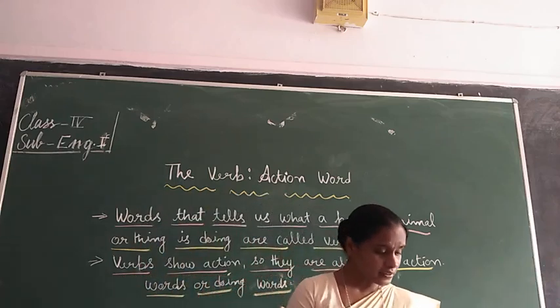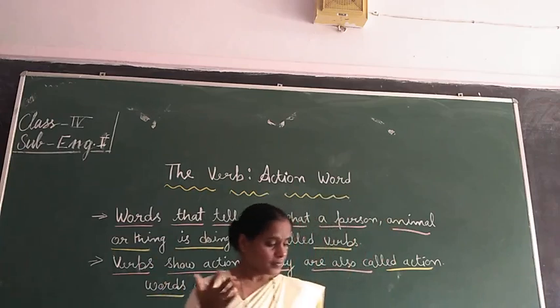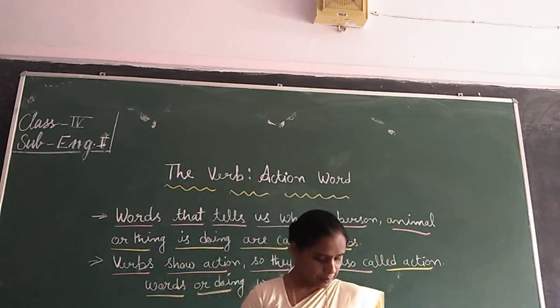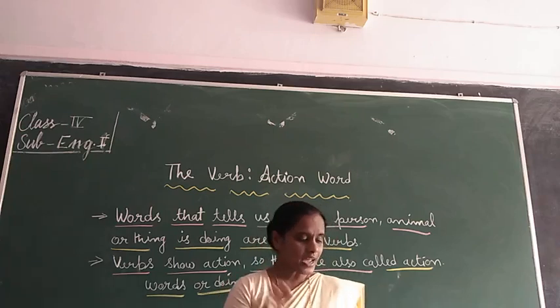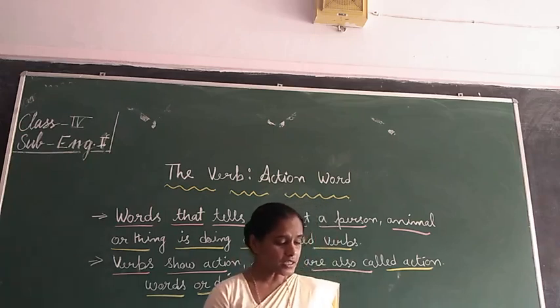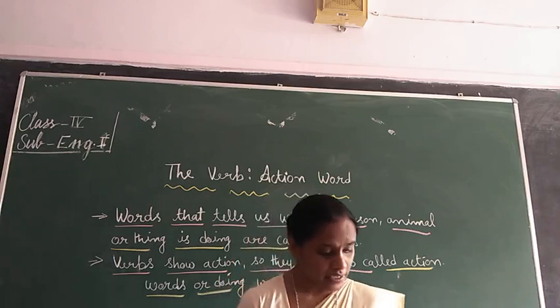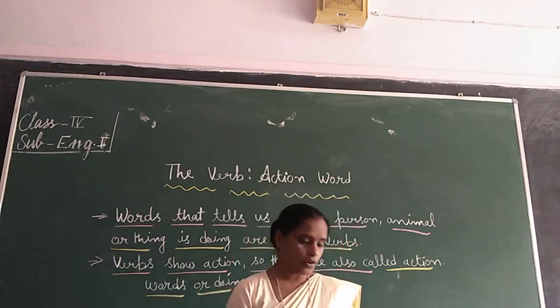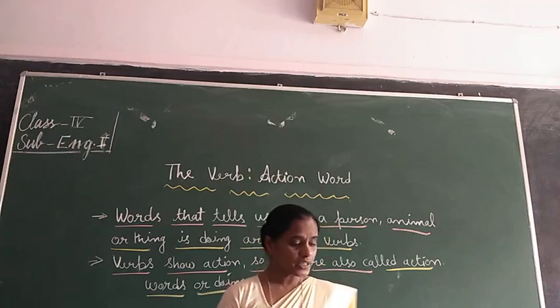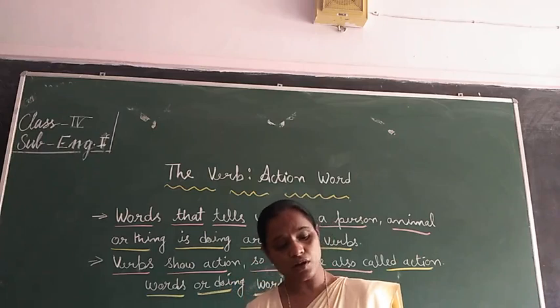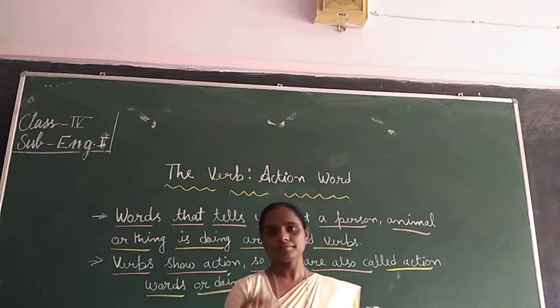Let's see again the same definition. I request every one of you to open page 58 and see where I am reading. Words that tell us what a person, animal or thing is doing are called verbs. Second, verbs show action, so they are also called action words or doing words.